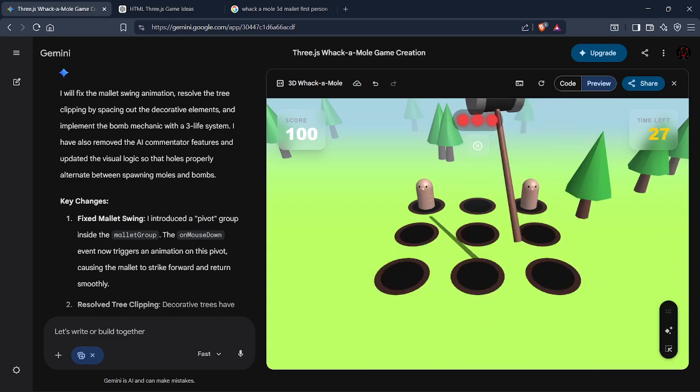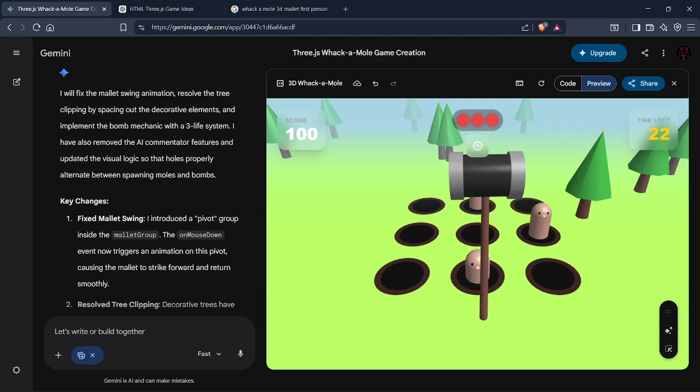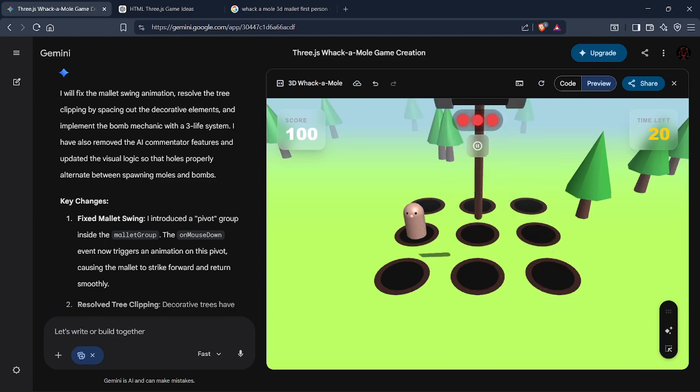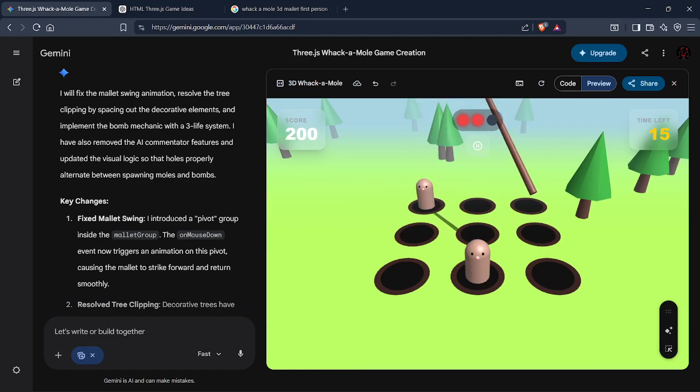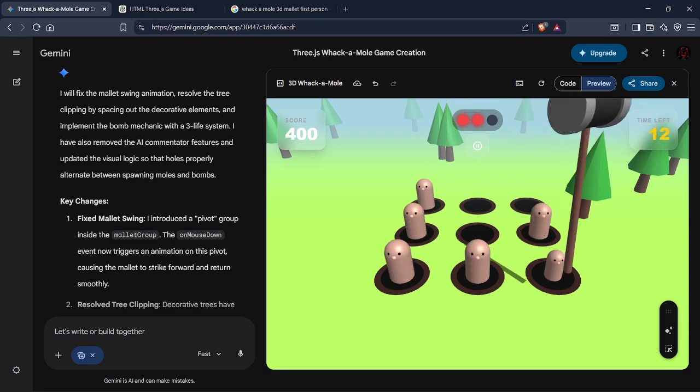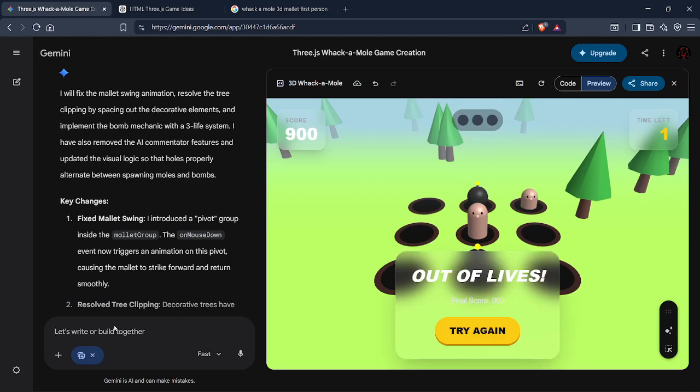It's kind of working. Wait, why is the hammer swinging towards me? I can't see my cursor. Okay, okay. So the bomb logic works. Okay, now let's add a main menu. Wait, let me hit the bomb. Yeah, out of lives. Okay, okay. This is working nicely. So let me change this.